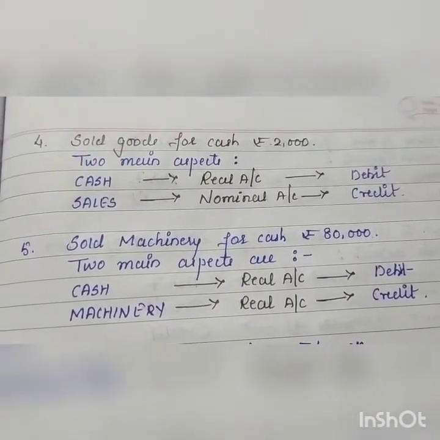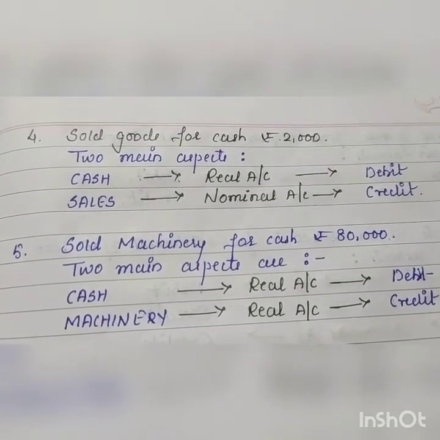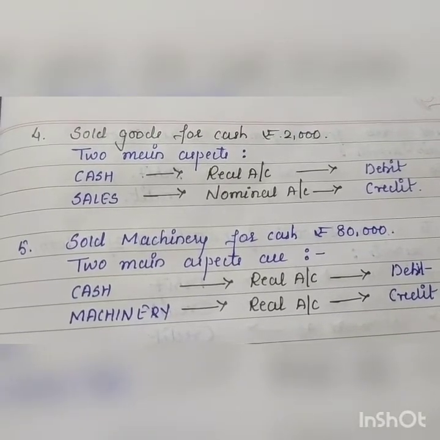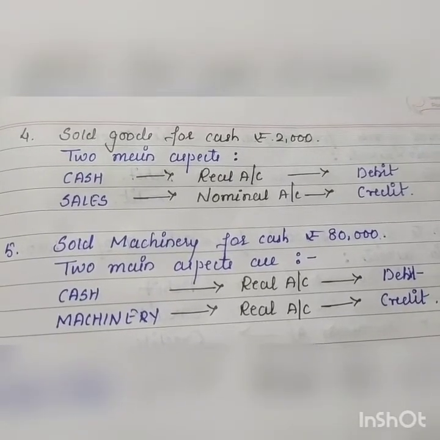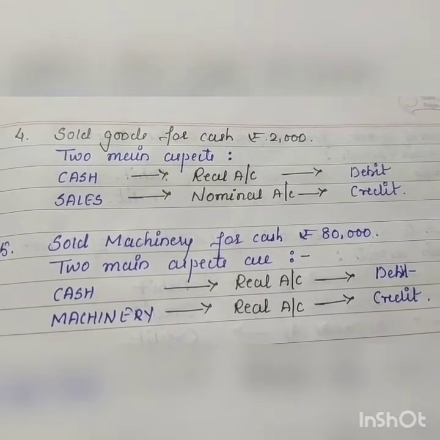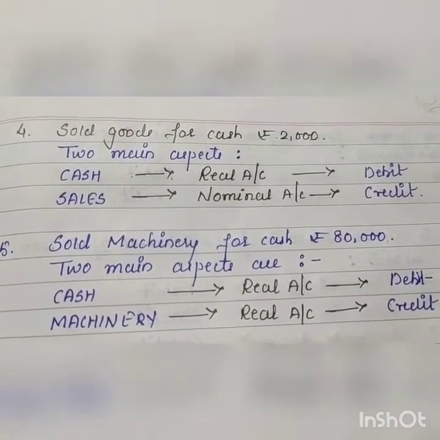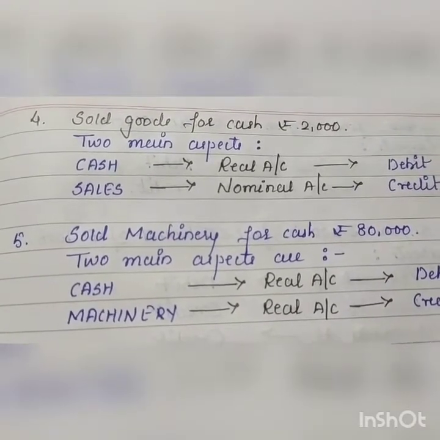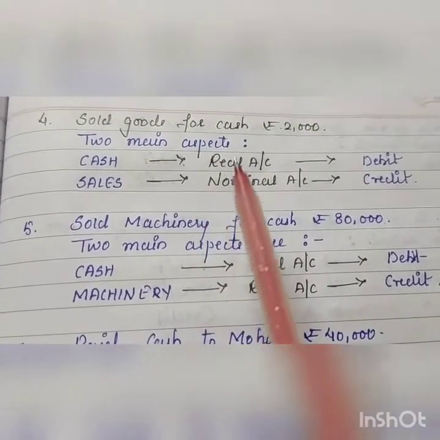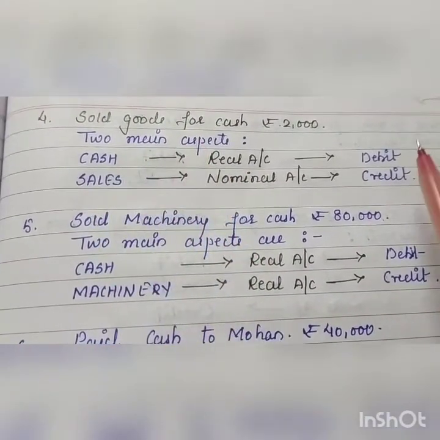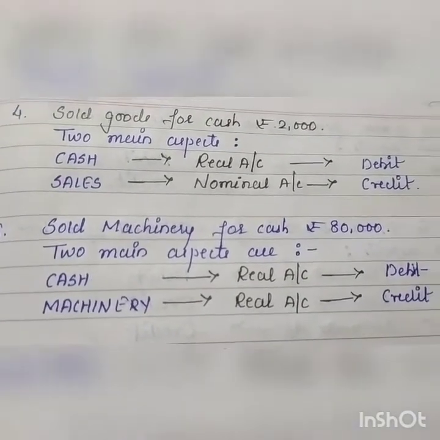Next is sold goods for cash rupees 2000. Here two terms are cash and sales. Cash comes under real account. Sold goods for cash, you are receiving money, so cash will be debited. Debit what comes in. Sales comes under the category of nominal account, being revenue. All your income, gains, revenues, expenses, losses come under nominal account. Sales being a revenue, all income and gains to be credited. So here cash debit, sales credit.